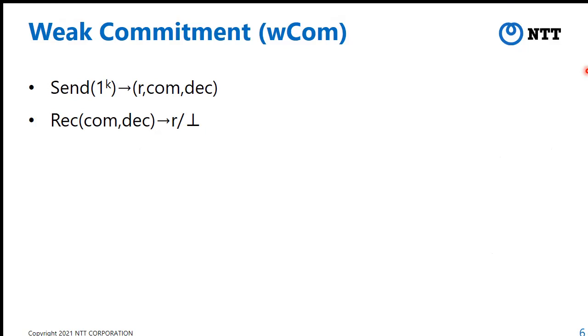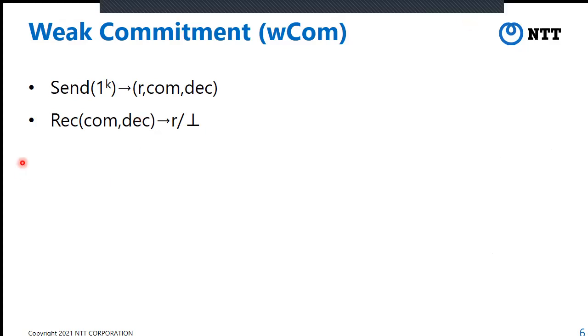On input the security parameter, the send algorithm outputs R, which is the string to be committed, the commitment information com, and the decommitment information dec. The reconstruct algorithm takes the commitment and decommitment as input, and outputs the string R or the rejection symbol bot.